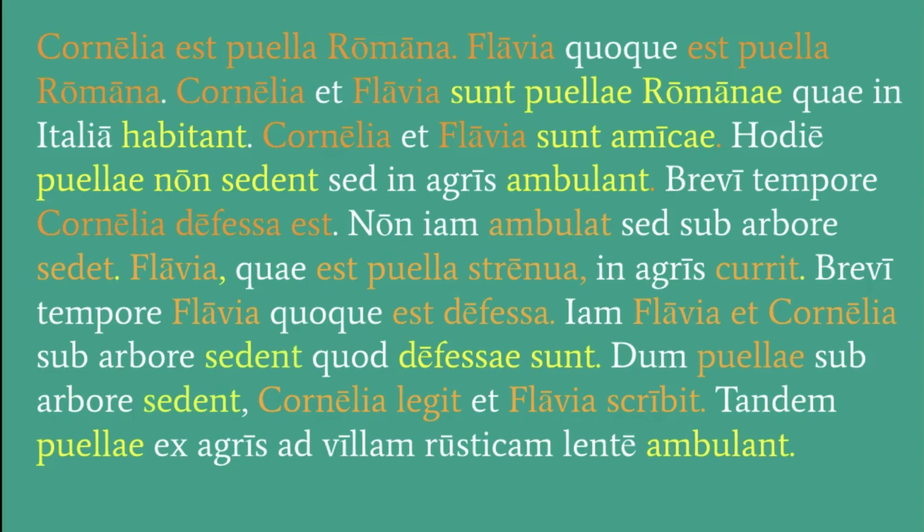So as you go through the story, just pay attention to the endings. That's a key thing in Latin. You have to make sure that you've got the right ending and you understand what it means. So the A is singular, the AE would be plural. For verbs, T is singular, NT would be plural. So now let's take a look at the English translation and put this all together.